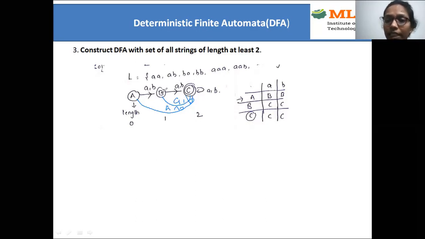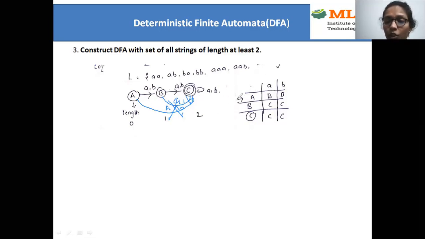Why? Because it is a DFA. So if I want to get 4 length as well as 5 length, then I need to move AB to the B state as well as the A state also. But it is not possible as it is a DFA. So I cannot consider the backward arrow here. Instead, I'm just keeping a loop here. So this loop means you can take any number of A's and any number of B's. There is no restriction on that, right? So this is the diagram for that.